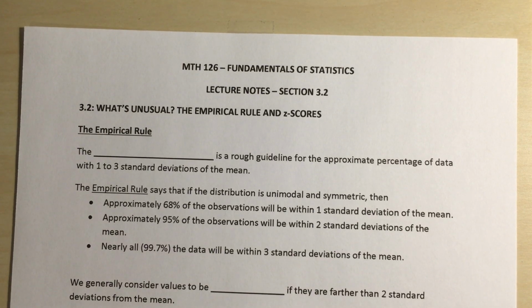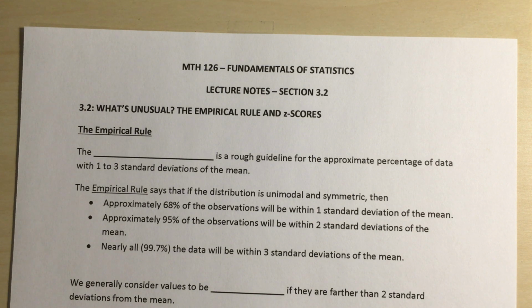So today we're going to talk about section 3.2. The title says, What's Unusual, the Empirical Rule, and Z-Scores. So we're going to be focusing on two main topics here. We're going to be talking about our empirical rule. We're going to be talking about Z-scores. And through our conversation of both, we are going to be bringing up the idea of what we mean by unusual in the context of statistics.